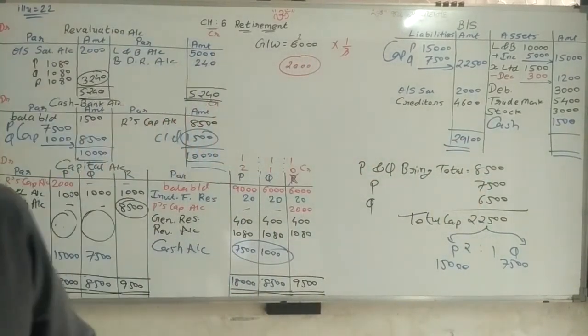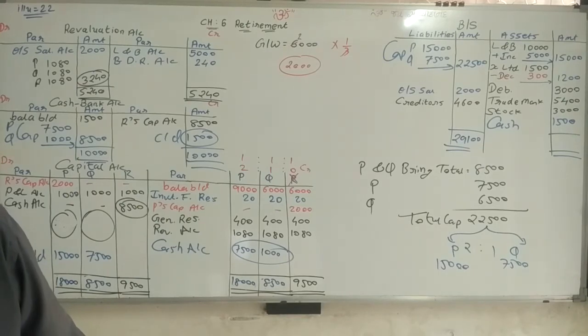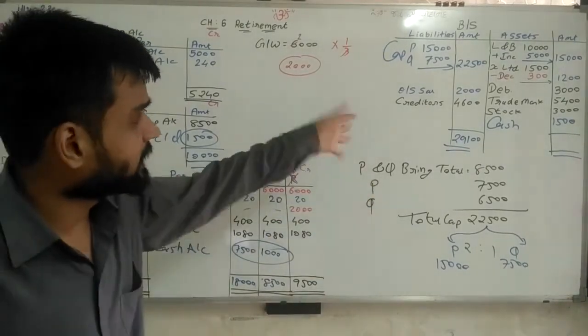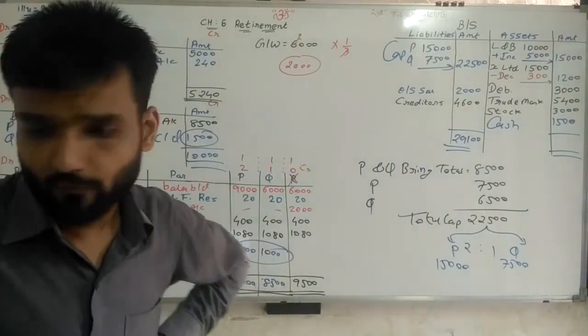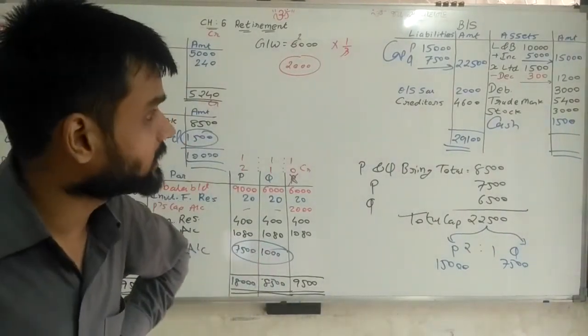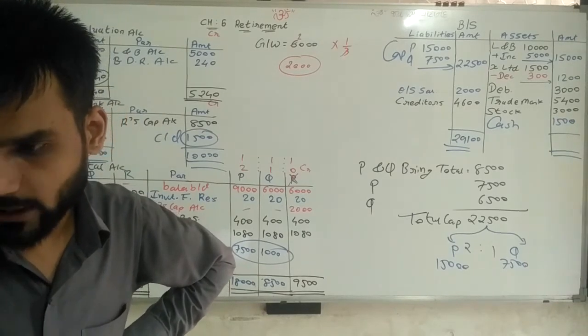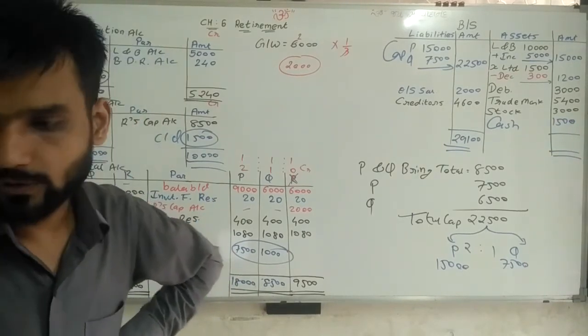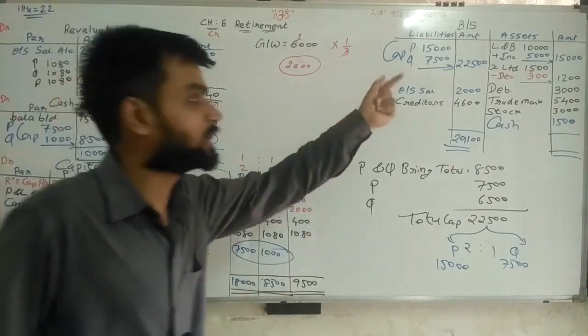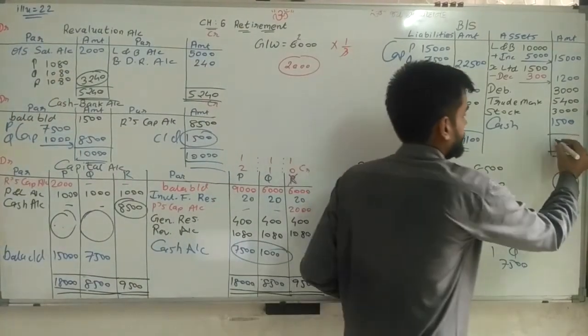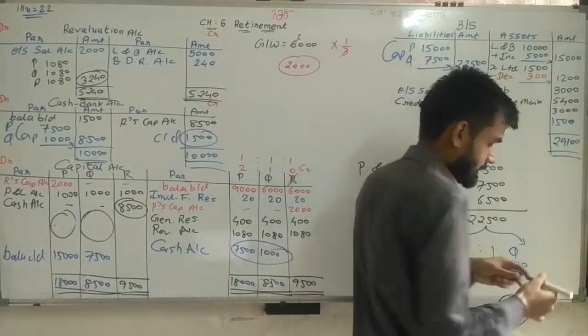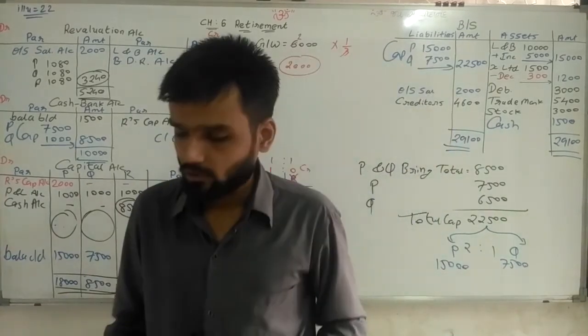Now we are checking first. 20,100 clear. Now asset side 15,000, okay. 1,200, okay. 3,000, okay. 5,400, okay. Again 3,000 and 1,500, okay. Now if making total, say 29,100. Both the sides are equal, no problem.